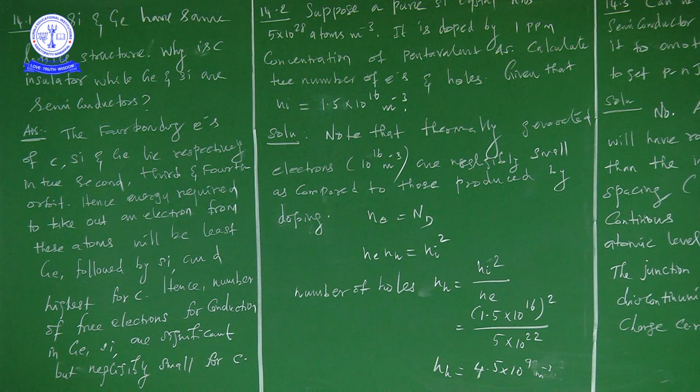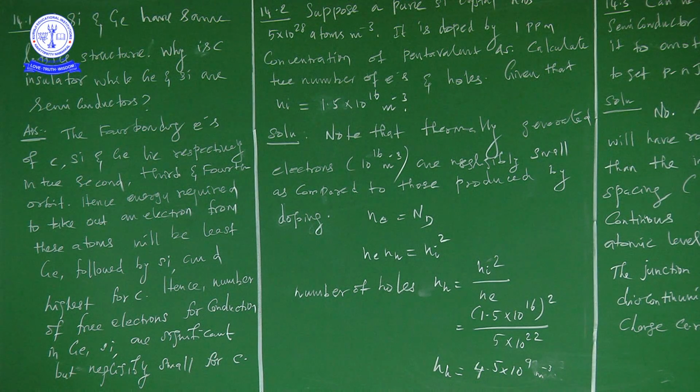Hence, the number of free electrons for conduction in germanium and silicon is significant, but negligibly small in the case of carbon.